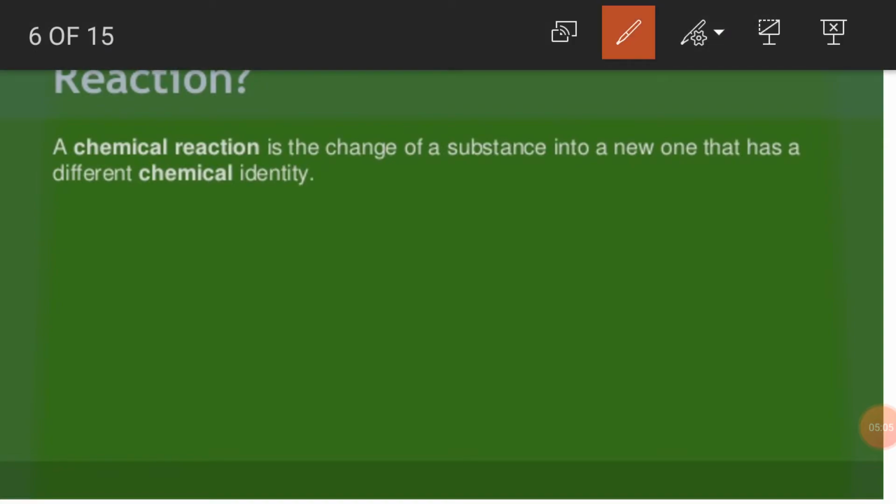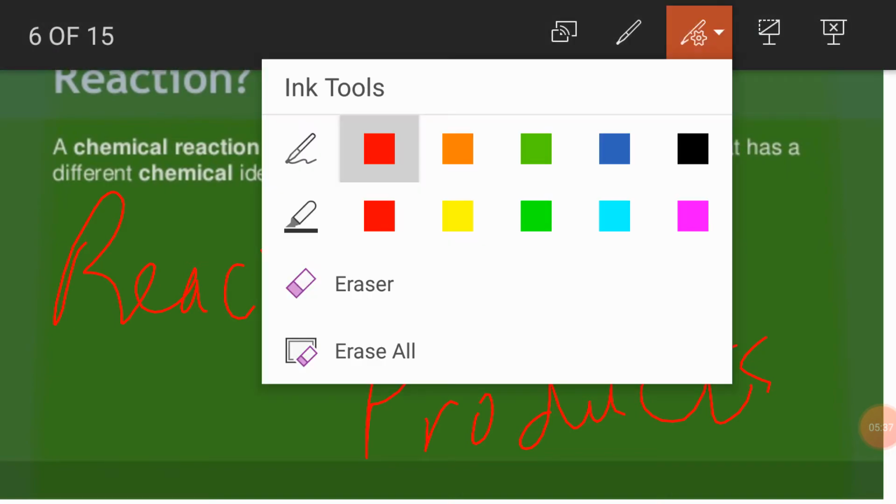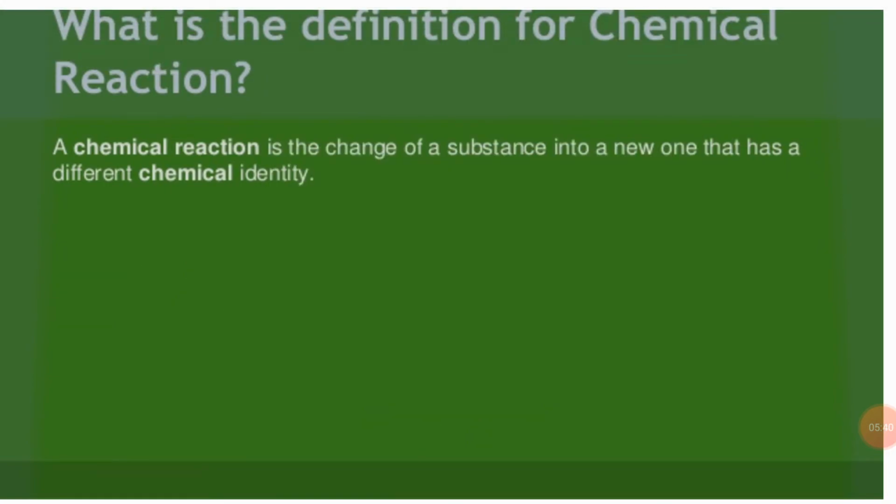We learned in chapter number 5, the solution chapter, that chemical reactions are represented by word equations and chemical equations, in which the reactants are converted into the products. In chemical reactions new substances are formed. The substances formed have a different chemical identity, meaning they have a different chemical composition compared to their reactants. Now have a look at the definition: a chemical reaction is the change of a substance into a new one that has a different chemical identity.